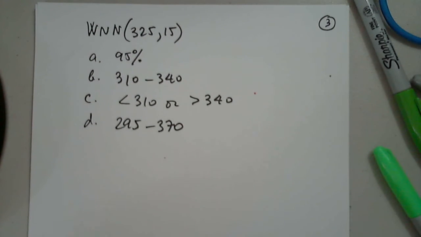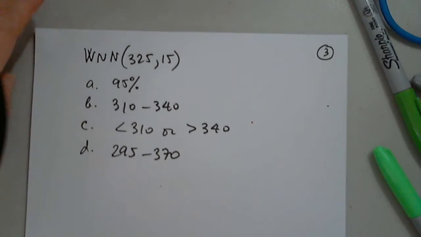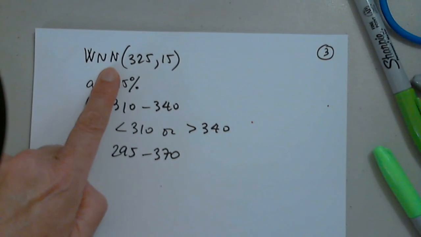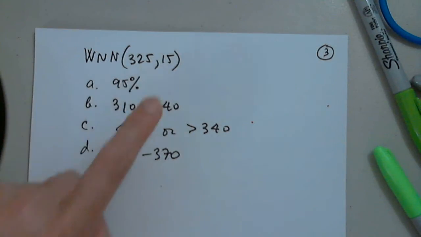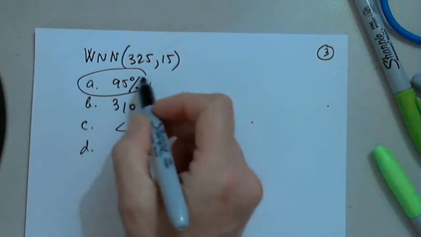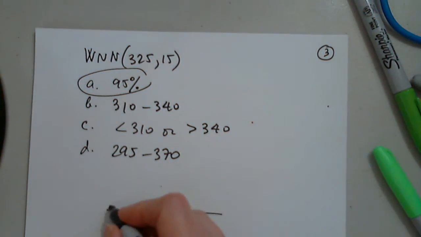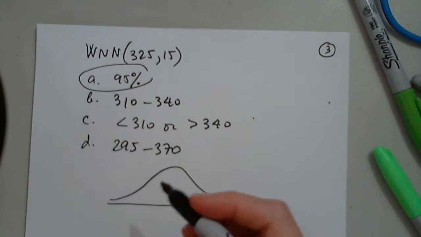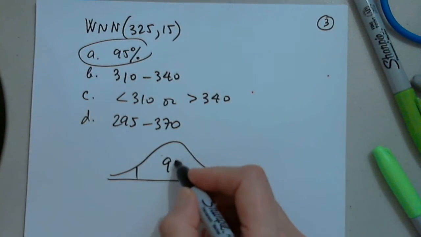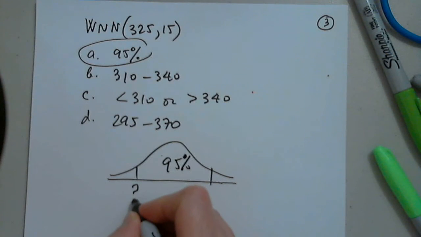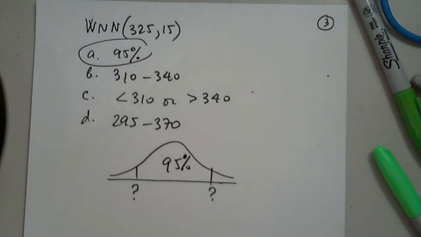So we are told that this is bell-shaped, approximately bell-shaped with a mean and the standard deviation. So we want to determine this number, and we want to determine this number.